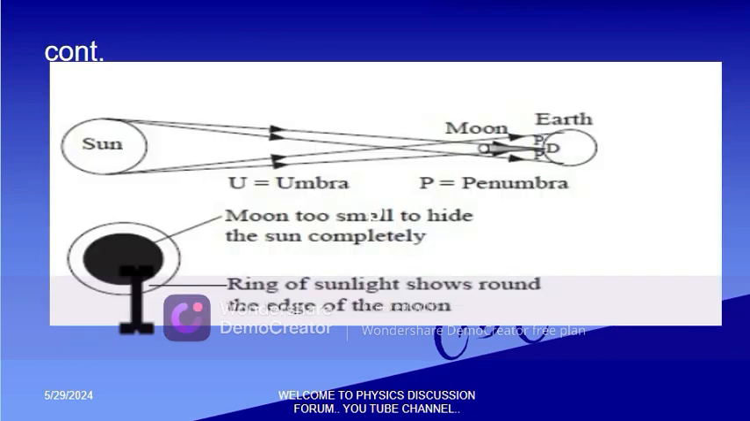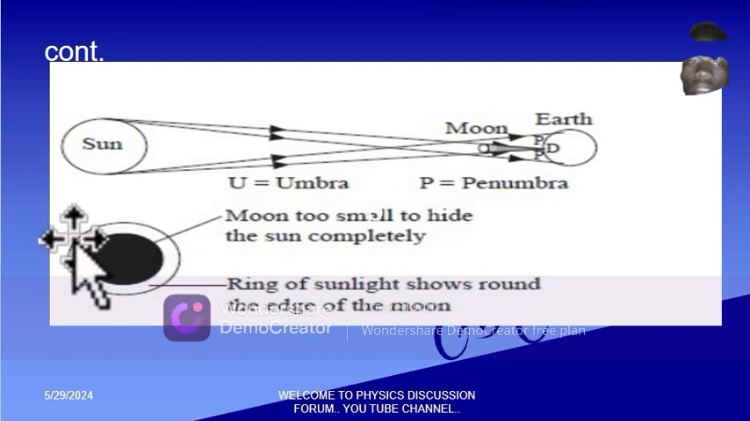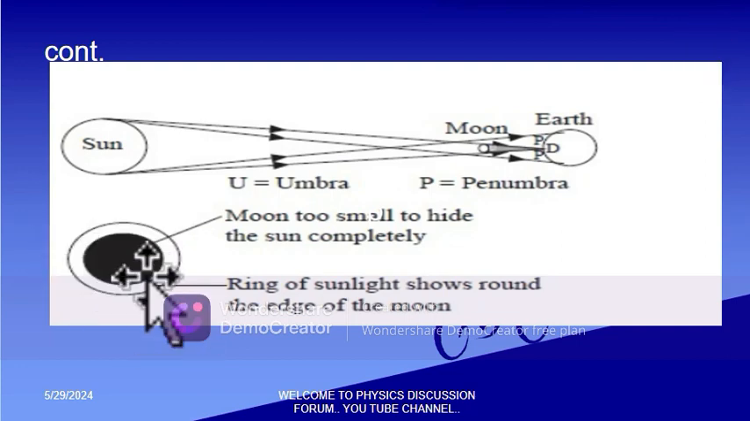Here is how it is formed. So you see where the sun is and where the moon is. See the distance. So it is a special type of solar eclipse, with the moon being farther away from the sun. So we have the total dark area, which is umbra, and the partial dark area, which is penumbra. So this is the ring. We have the moon too small to hide the sun completely. Then we have the rays of the sun forming a ring. So a ring of sunlight shows around the edge of the moon.